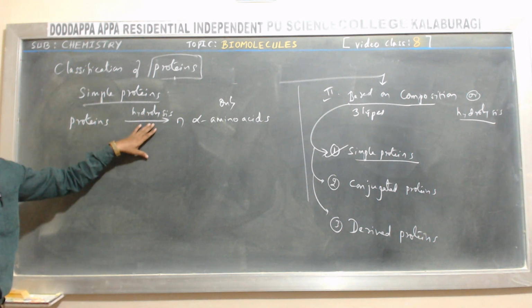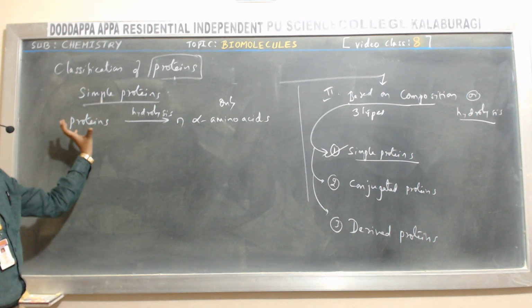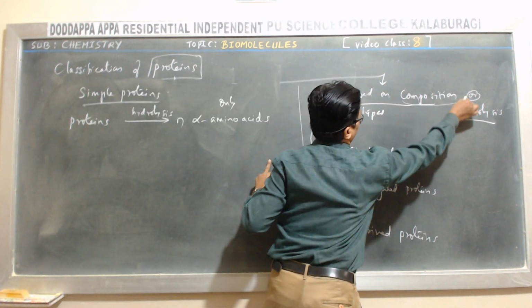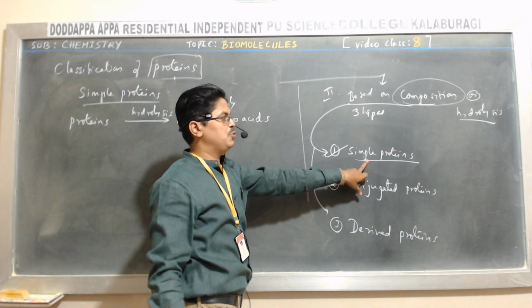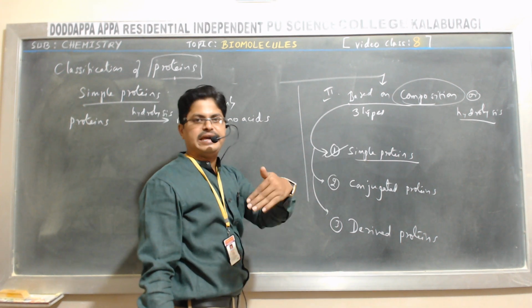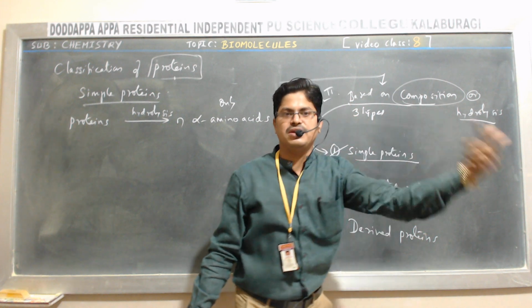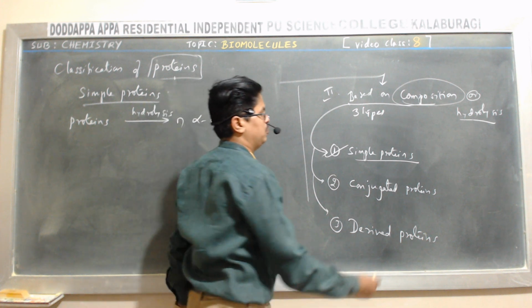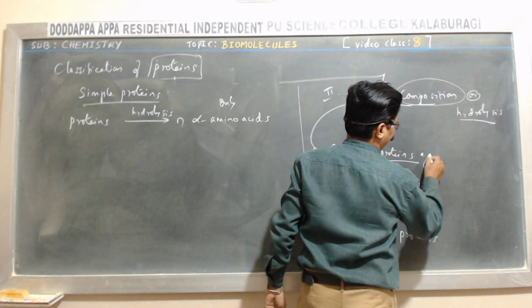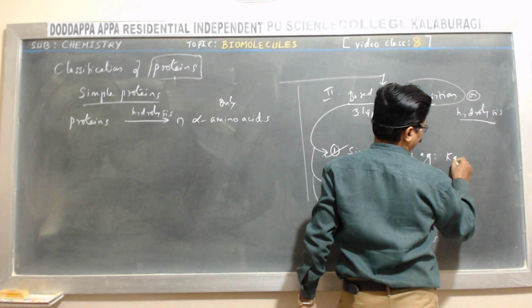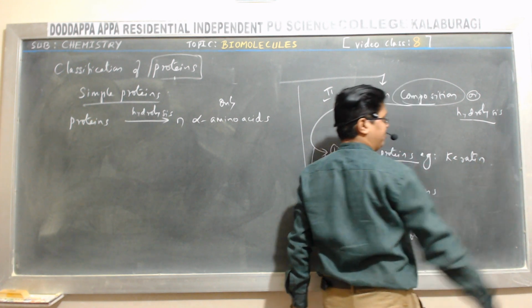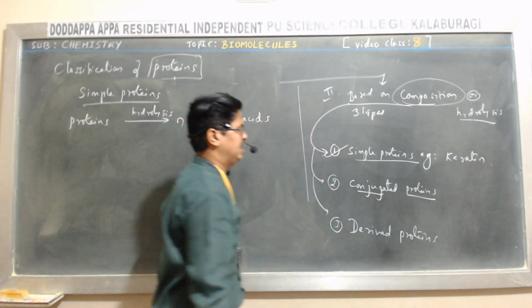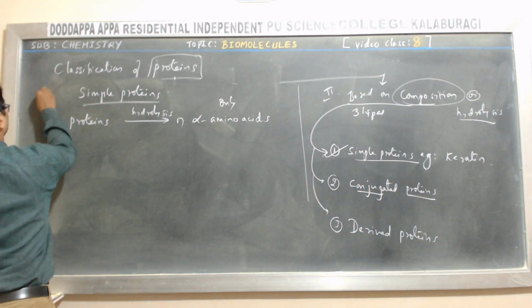They are called simple proteins because they are composed of only alpha amino acids. Hence, on hydrolysis, they give only alpha amino acids. An example for simple protein is alpha keratin, or simply keratin.